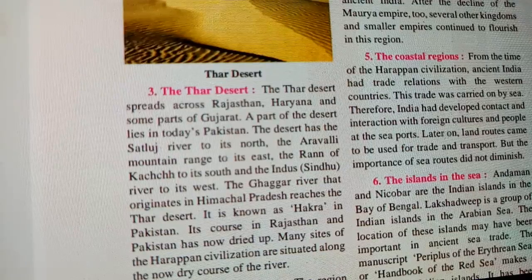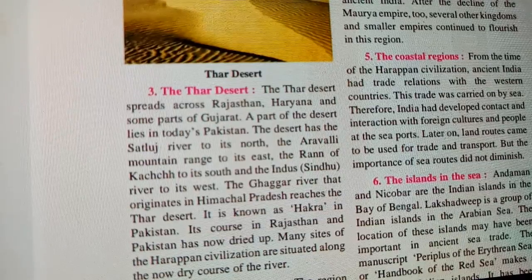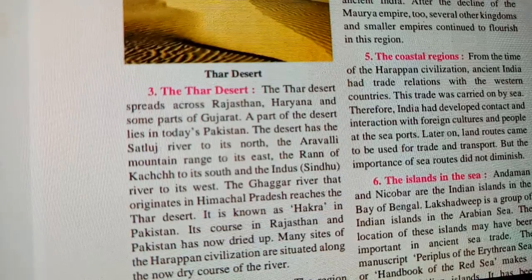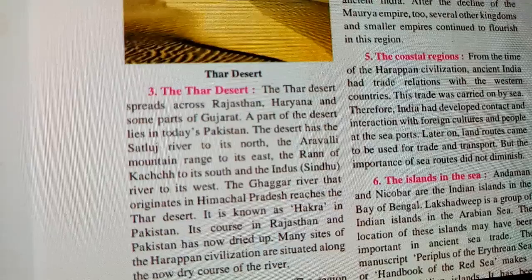So there are some Harappan civilization people. Why were they situated along the dry course of the river? Because they were not getting water from the river properly, since the Thar Desert does not get much rainfall. So the Harappan civilization is situated along another course of the river.